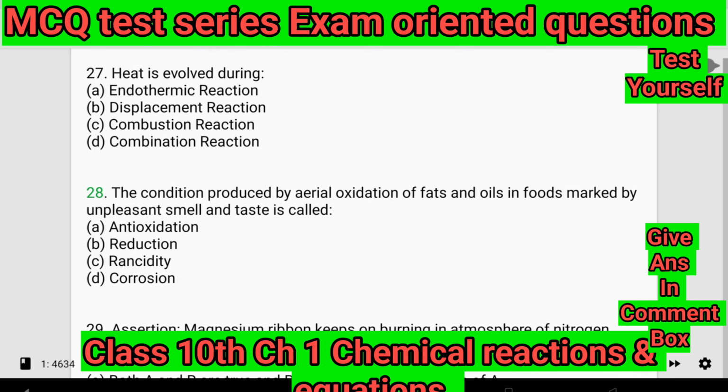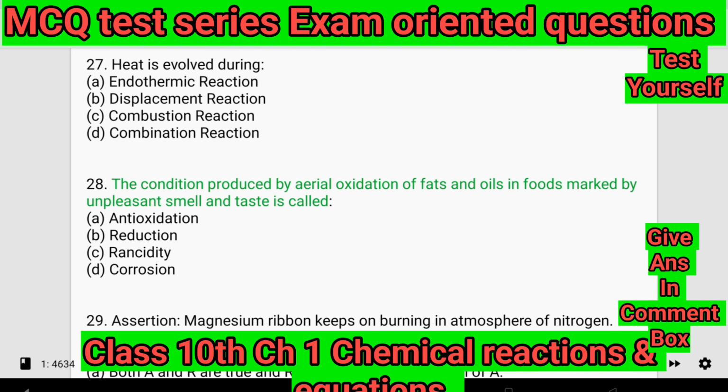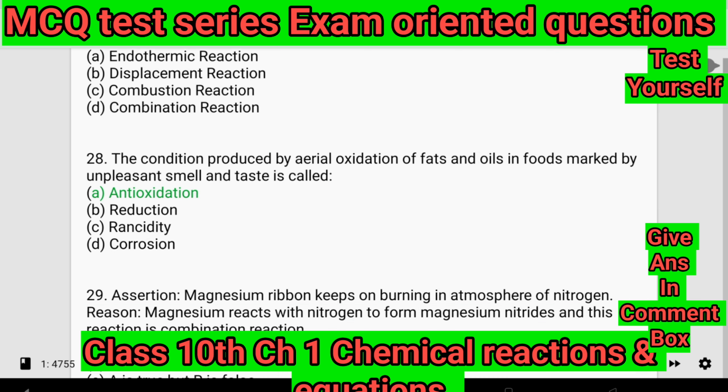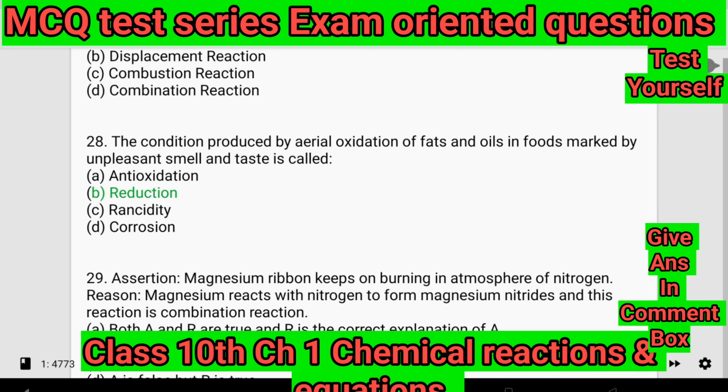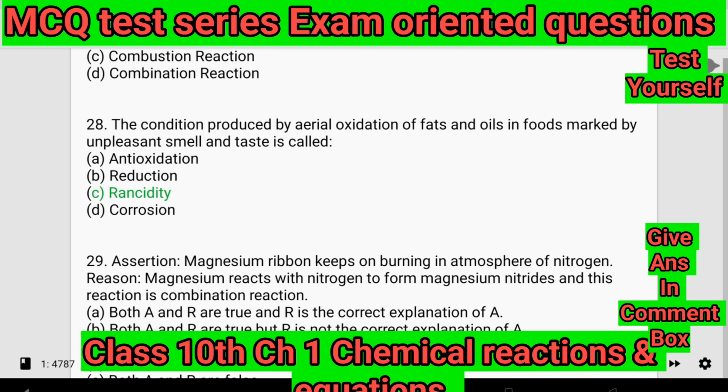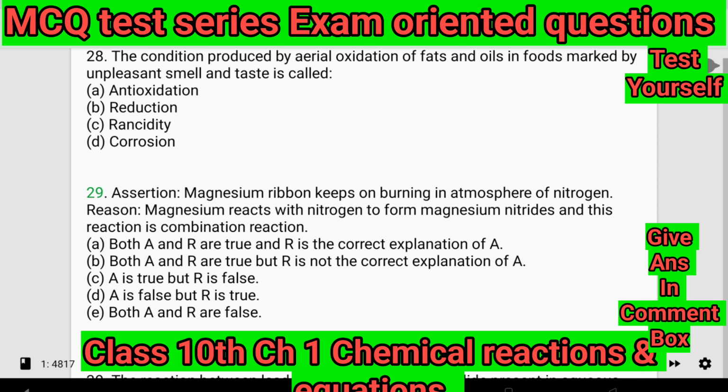28. The condition produced by aerial oxidation of fats and oils in foods, marked by unpleasant smell and taste, is called: A. Antioxidation. B. Reduction. C. Rancidity. D. Corrosion.